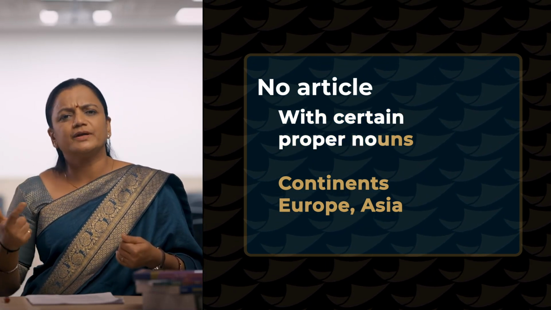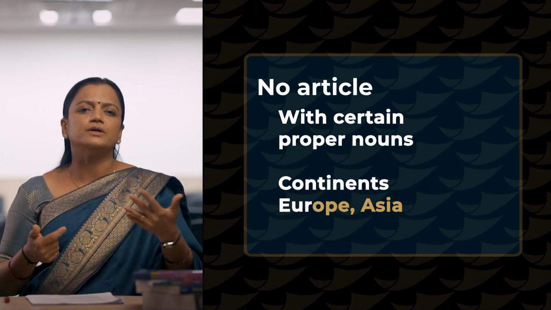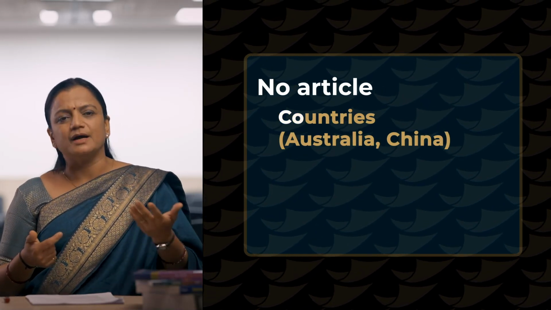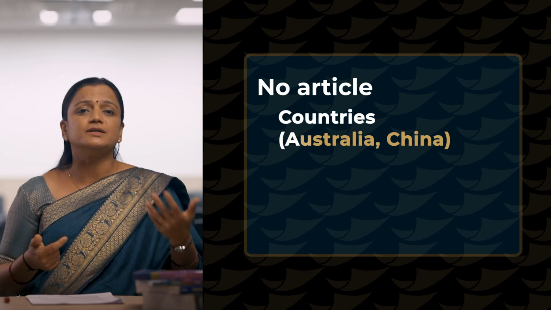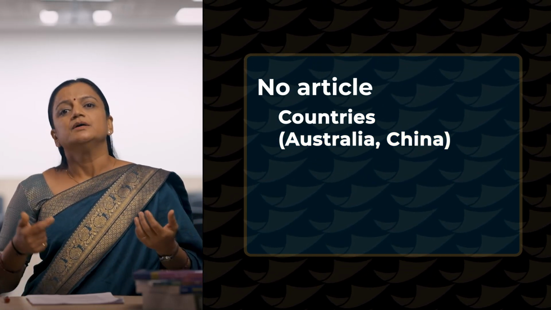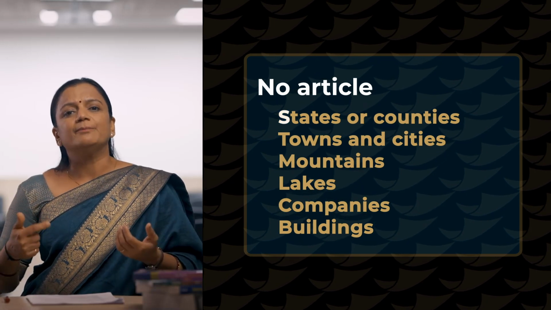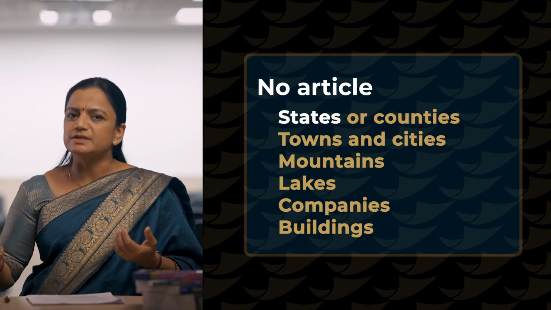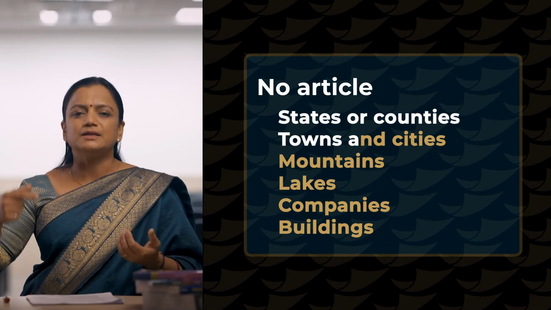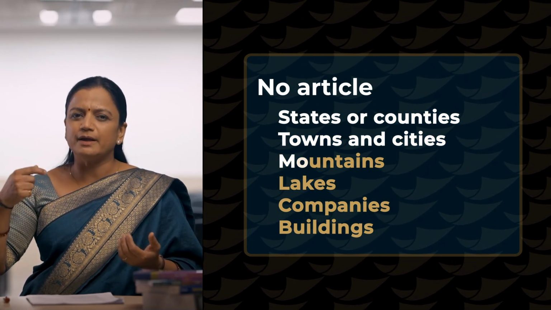For example, we cannot place the before the names of continents. I cannot say the Europe or the Asia. Similarly, I will not place the before the names of countries, like I cannot say the Australia or the China, right? So, we cannot place the before the names of towns or cities. At the same time, we cannot place the before a single mountain unless you need to specify something about it.